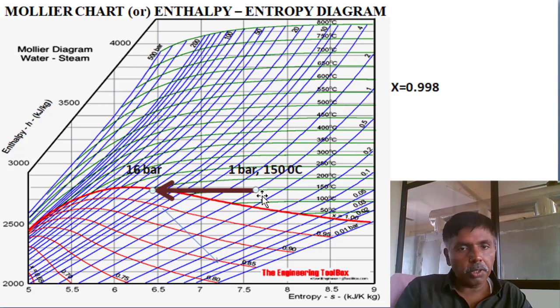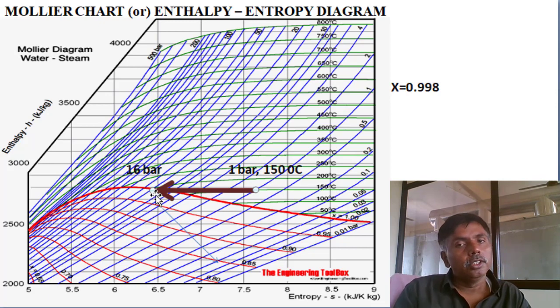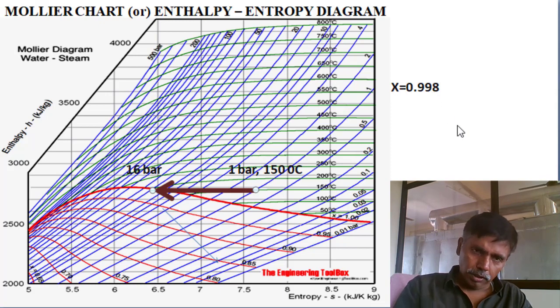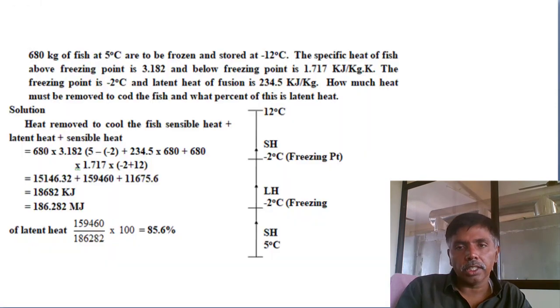We moved from 16 bar to 1 bar, but we know the final condition, we don't know the initial condition. So first I marked the final condition, 1 bar and 150 degree centigrade. You see it is reaching almost the saturation curve. That is only x value 0.99. So in both ways you can calculate initial and final conditions of the throttling process. The Mollier chart is easy compared to general calculation.